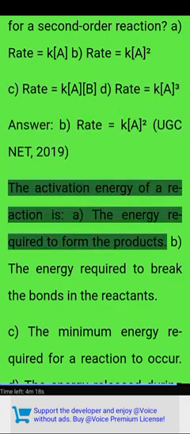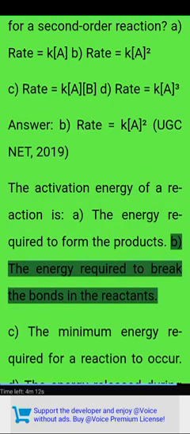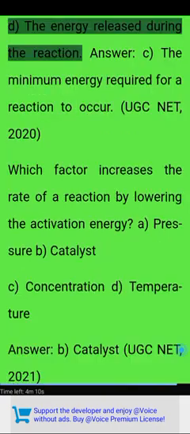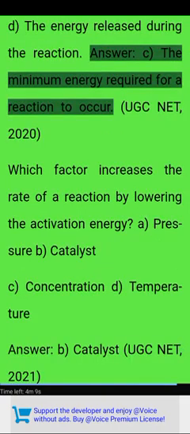UGC NET 2019. The activation energy of a reaction is: A. The energy required to form the products. B. The energy required to break the bonds in the reactants. C. The minimum energy required for a reaction to occur. D. The energy released during the reaction. Answer C. The minimum energy required for a reaction to occur.